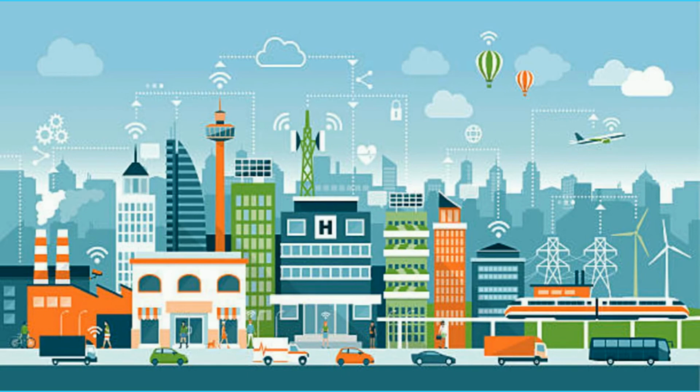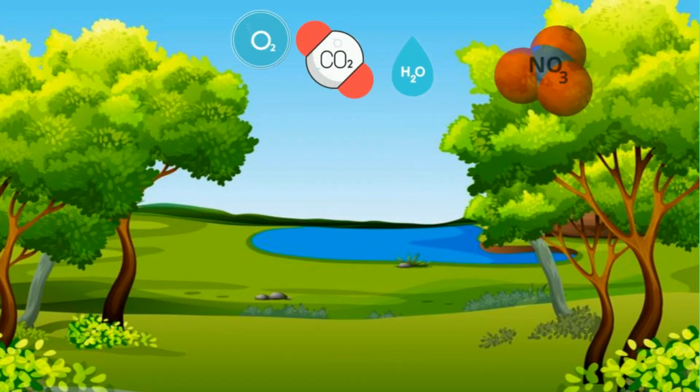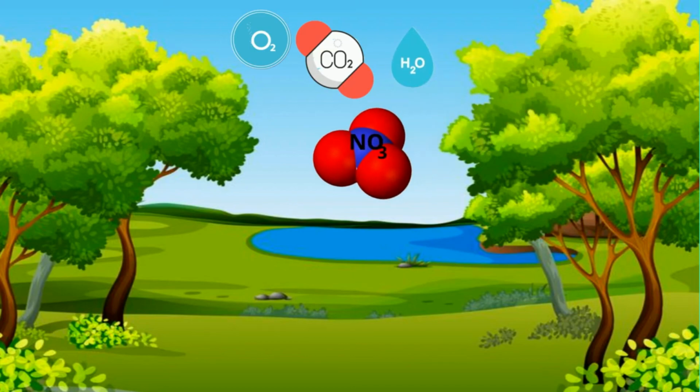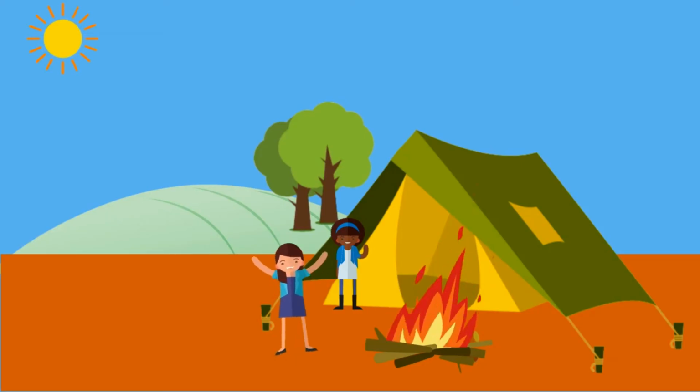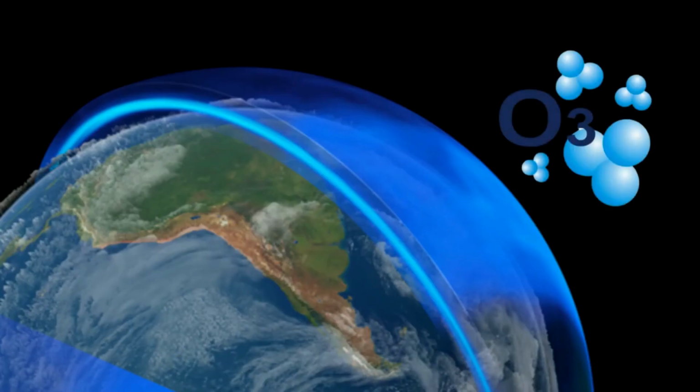Oxygen cycle. Oxygen forms 21% of atmosphere. Oxygen is present in various forms like O2, CO2, H2O, NO3, etc. Oxygen is released by the process called photosynthesis and is continuously used up in processes like respiration, combustion, decomposition, corrosion, rusting, etc. Oxygen is also an important component of the protective layer of the earth called ozone.